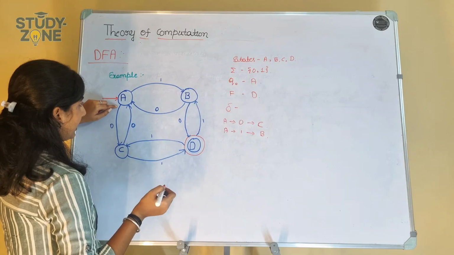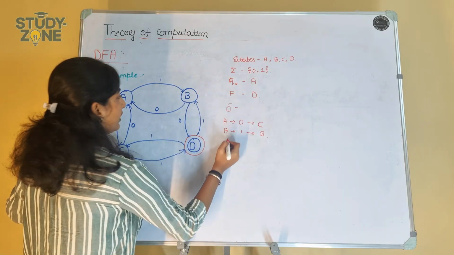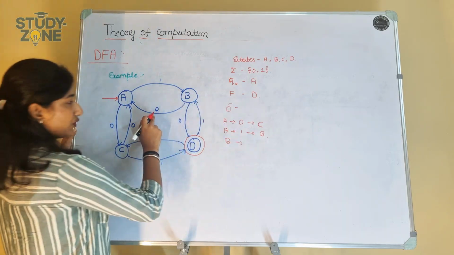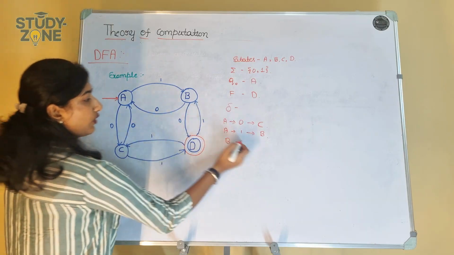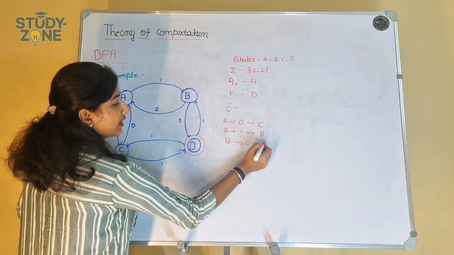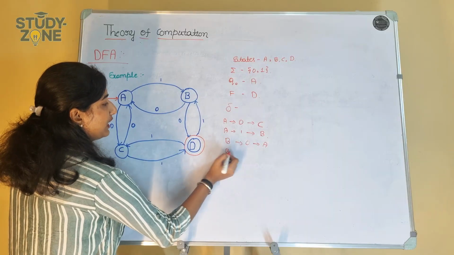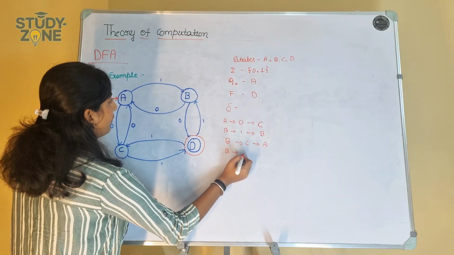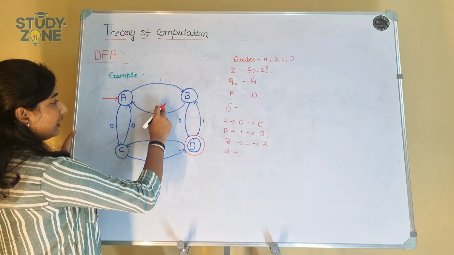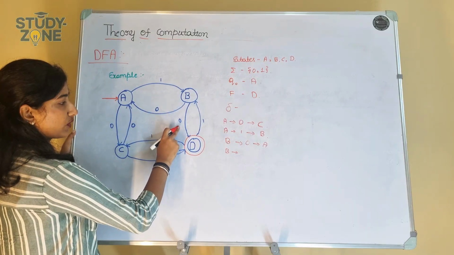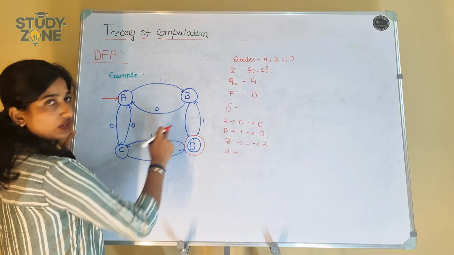And then B, if it takes the input of 0, it will go to state A, correct? Look here, there should be no two zeros, so this is wrong, right?